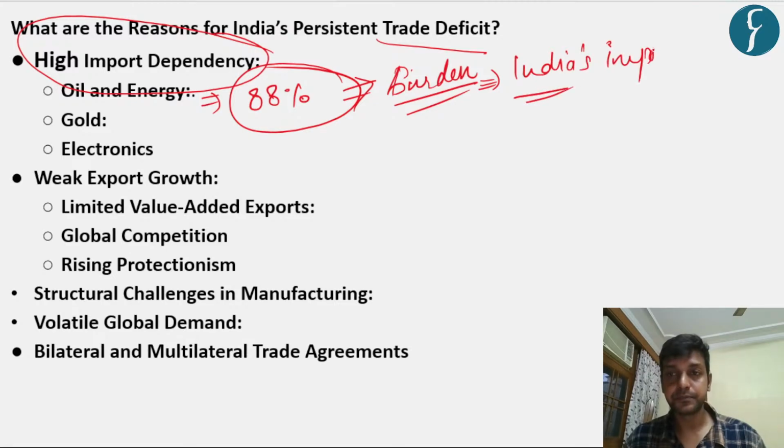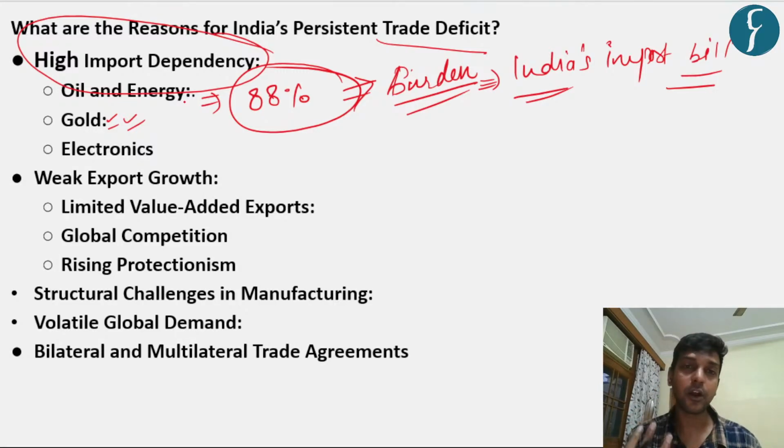and it puts a huge burden on India's import bill. Secondly, as you know, gold. India has a cultural affinity with gold, and recently there is a surge in gold imports. We are going to see why there is a surge in the import of gold. This is the second of the important factors leading to an increased trade deficit in our country, because we are importing a huge amount of gold. At the same time, we are not exporting enough to compensate for these imports.